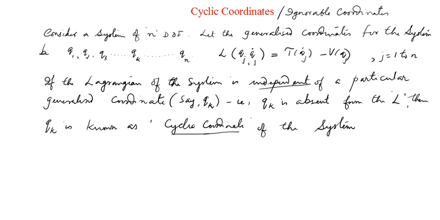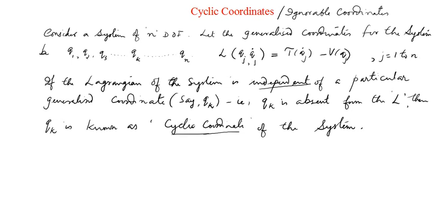There is no direct dependence of the Lagrangian of the system on a particular generalized coordinate, then that generalized coordinate is called a cyclic or ignorable coordinate. Or it is a coordinate which is absent from the Lagrangian of the system. And this cyclic coordinate has certain relevance, and that is what is important. That is why we talk about cyclic coordinates. Let's see what the relevance of the cyclic coordinate is.